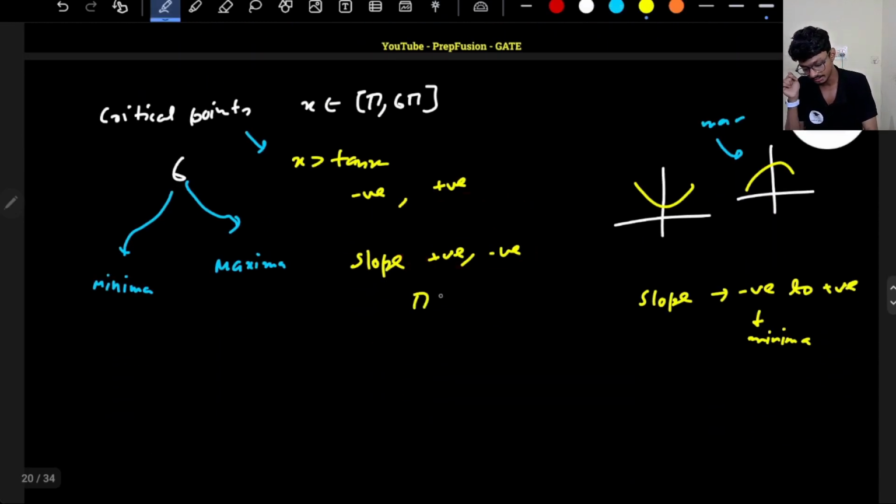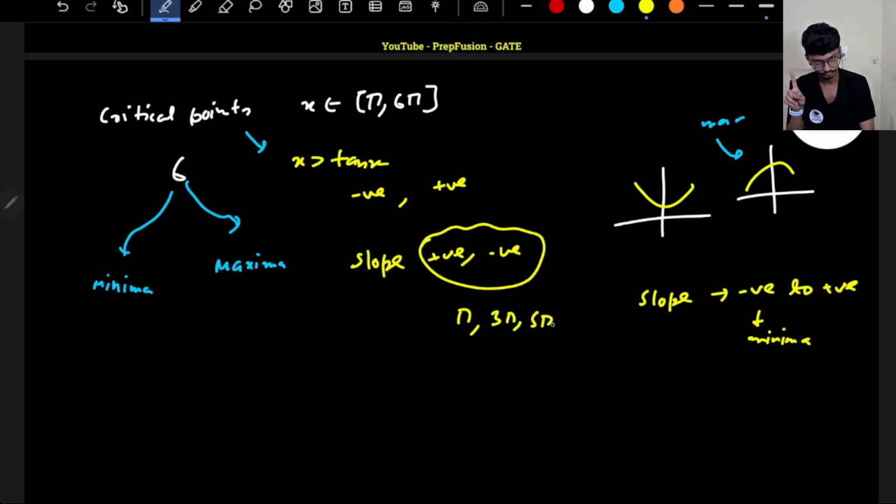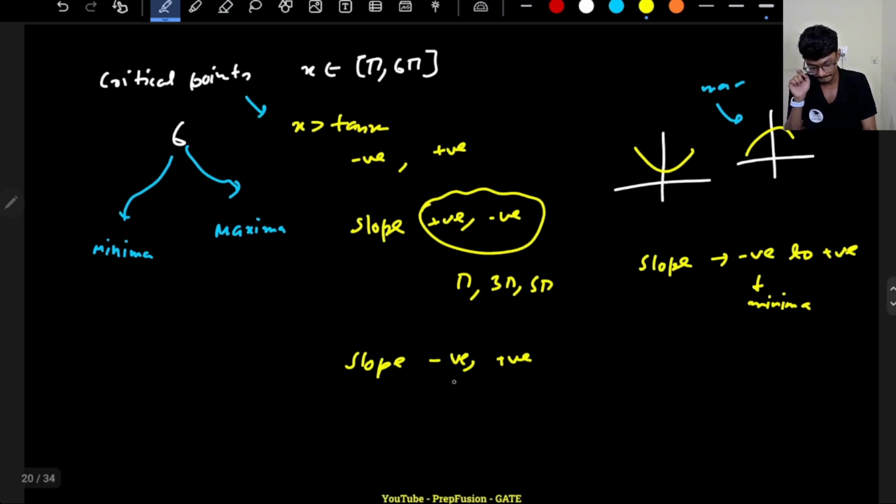This is the condition for pi, 3 pi and 5 pi. For 2 pi, 4 pi, 6 pi, slope will be negative initially, then it will be positive, just alternating, right? So in the points where slope is positive initially and then negative, these are the points of maxima, and these are the points of minima.